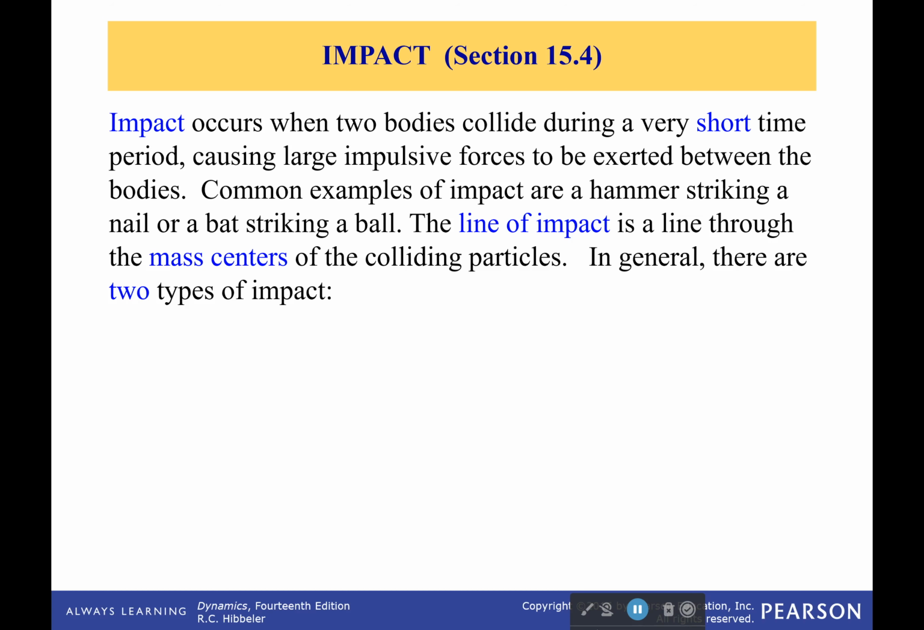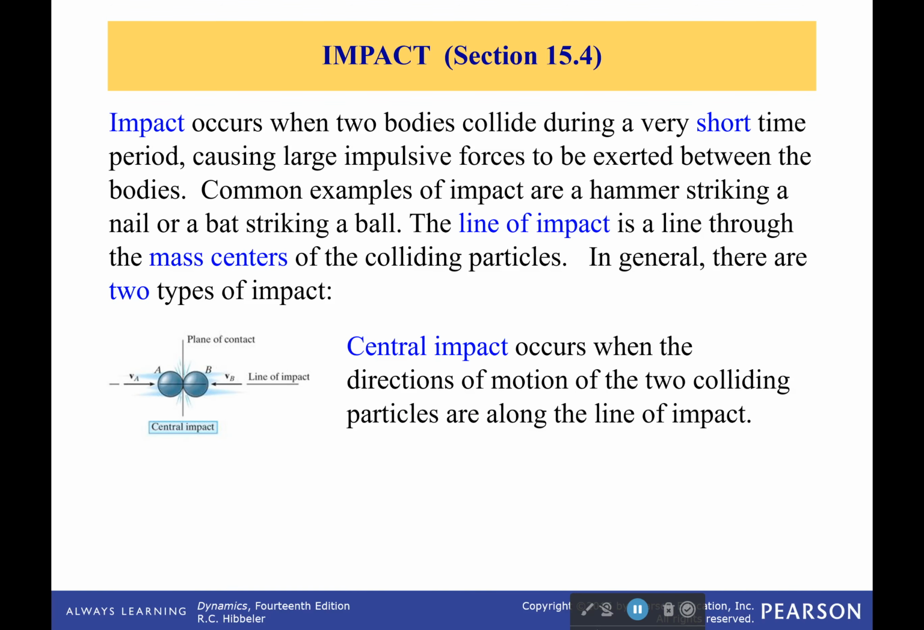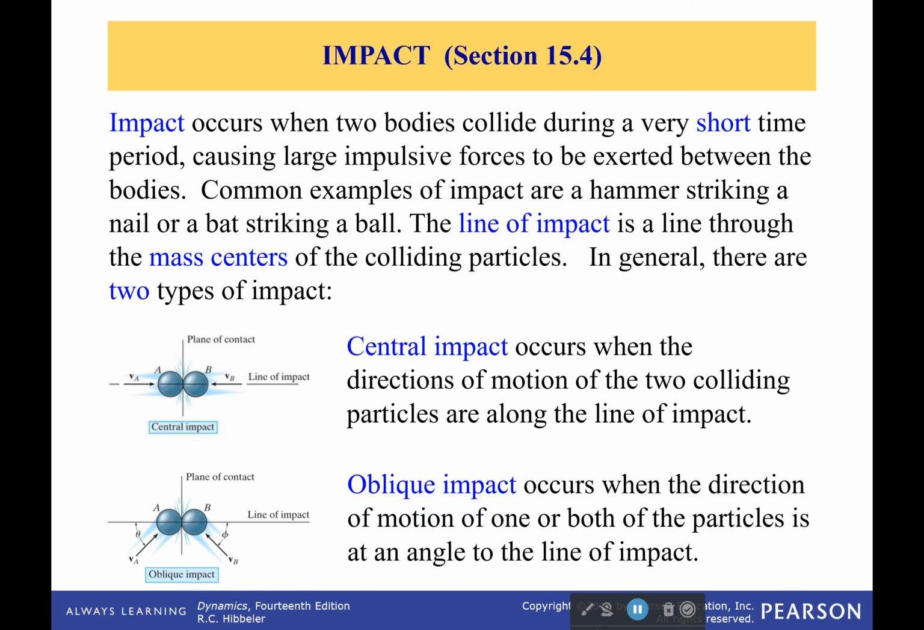Impact occurs when two bodies collide during a very short time, like a hammer striking a nail, or a ball striking a bat, or two billiard balls colliding. The term we need to remember is the line of impact. It's a line through the mass centers of the colliding particles. Now there are two types of impact: central impact, where they collide along the line of impact, and oblique impact, where the velocities are not along the line of impact.